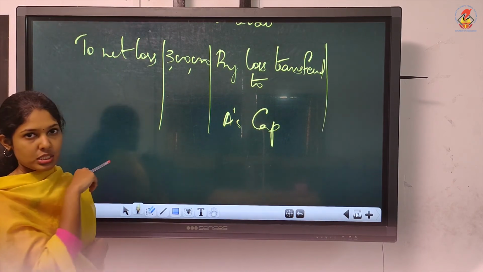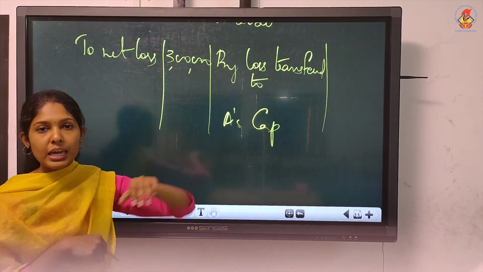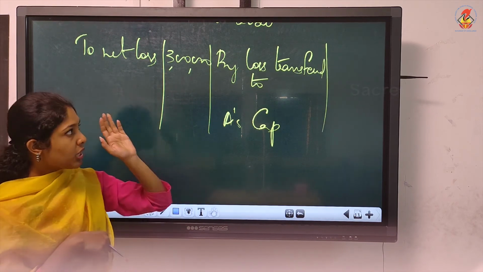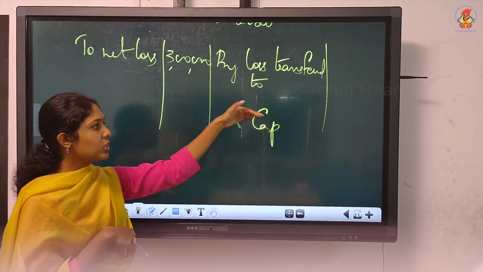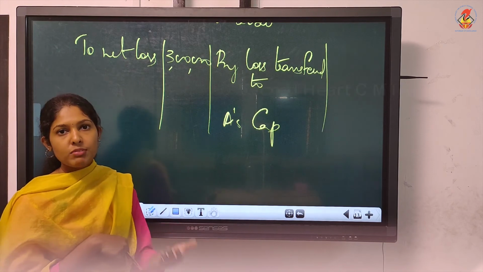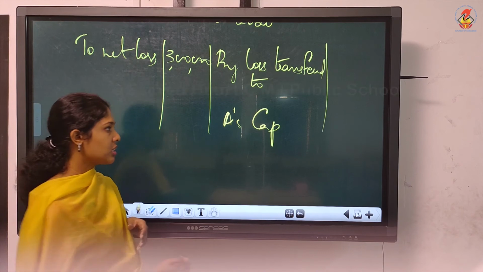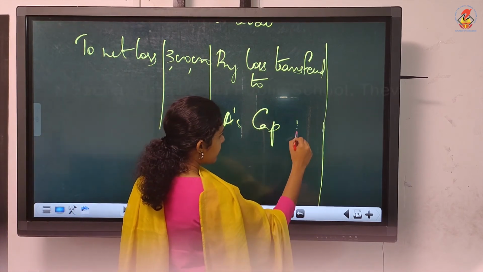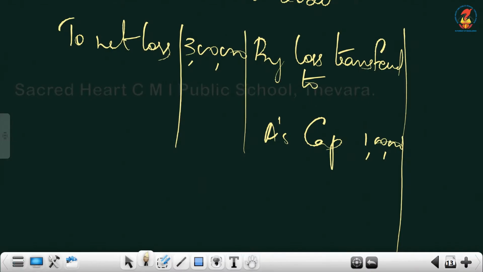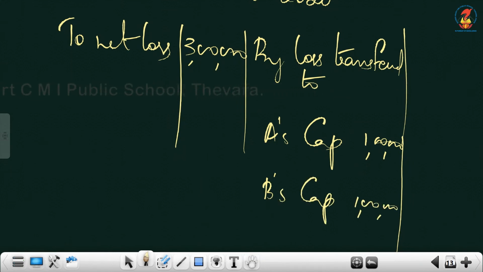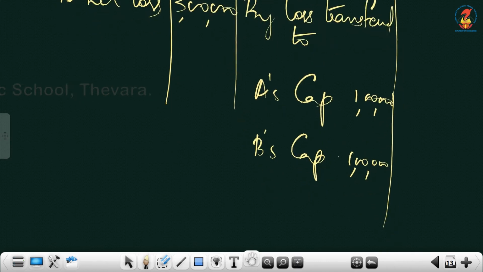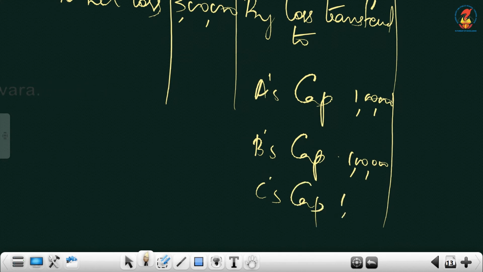Already we are having a loss. From that loss, can you pay a profit amount? No. So now what we can do is just distribute it between 3 partners. And in which ratio will you divide? Equally we have to divide. It's mentioned in the question, they are sharing it equally. So equally we will divide. So 1 lakh each will take. No need to leave a line here. I accidentally left one line.